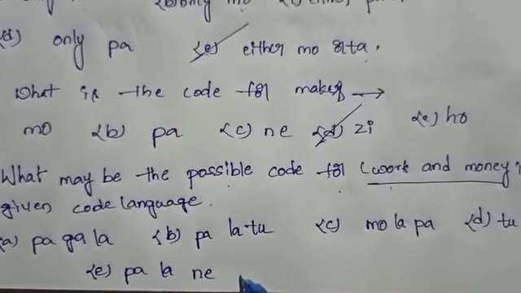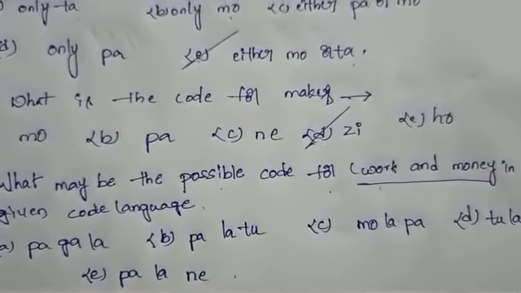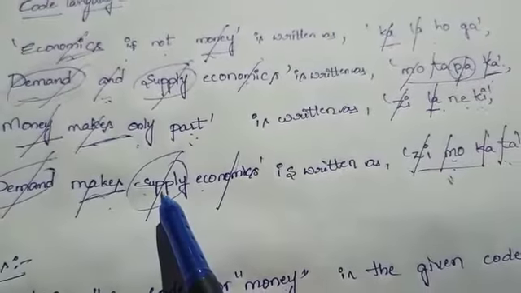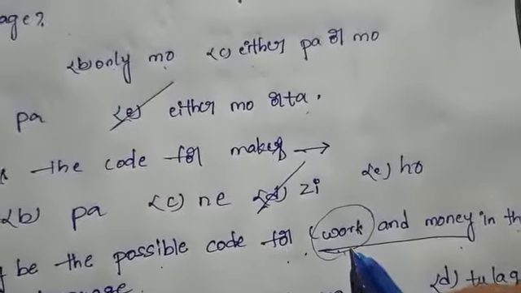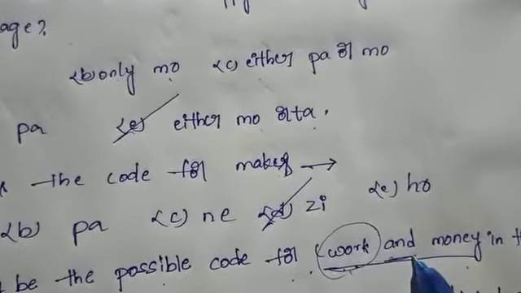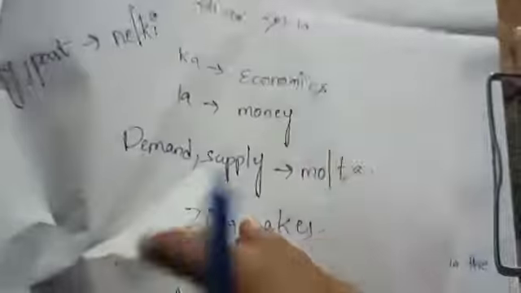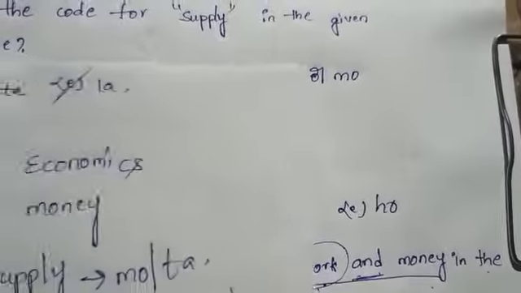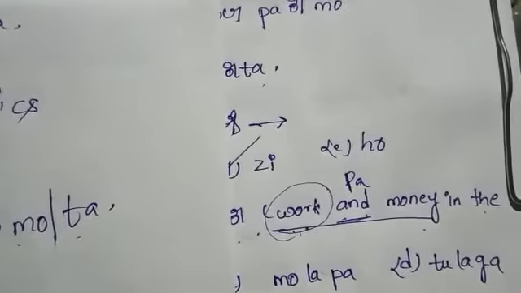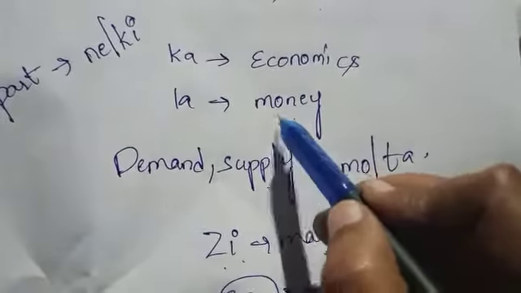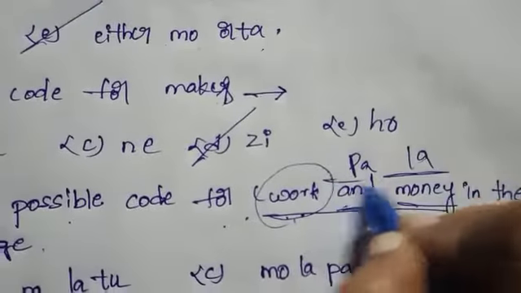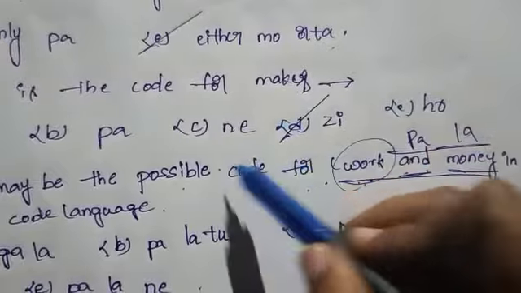Here are given five options. Here we have to find the possible code for work and money. What is the code for work? Here we don't have the word work. Next, what is the code for and? And code is PA. Next, what is the code for money? LA is the code for money.